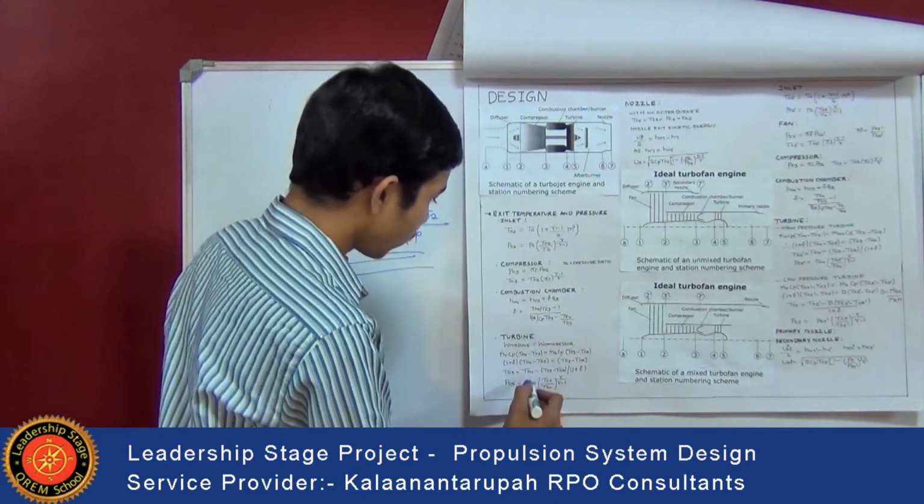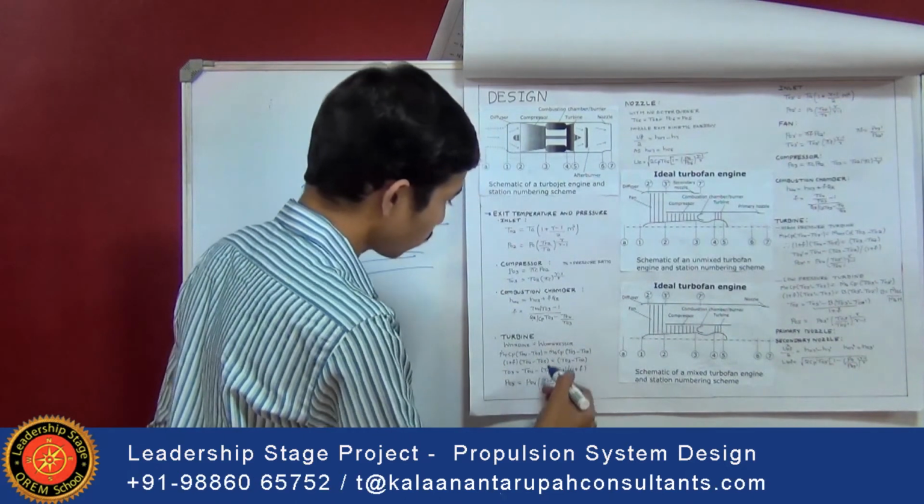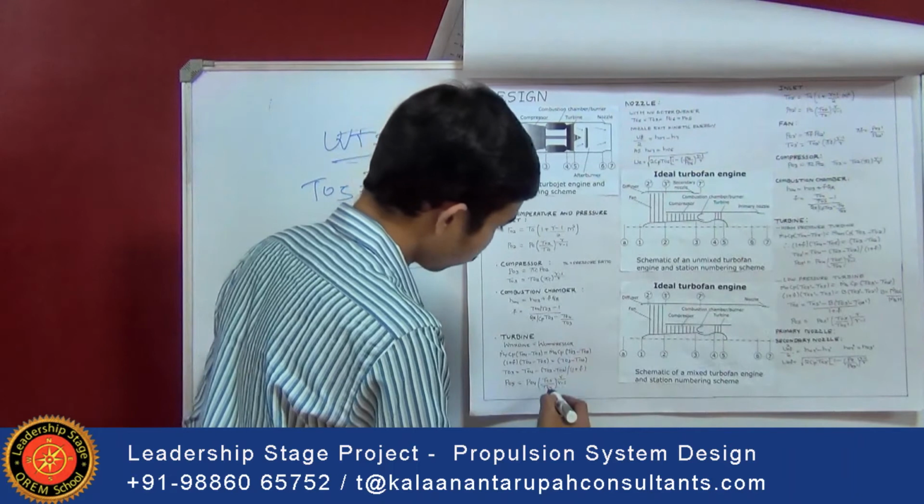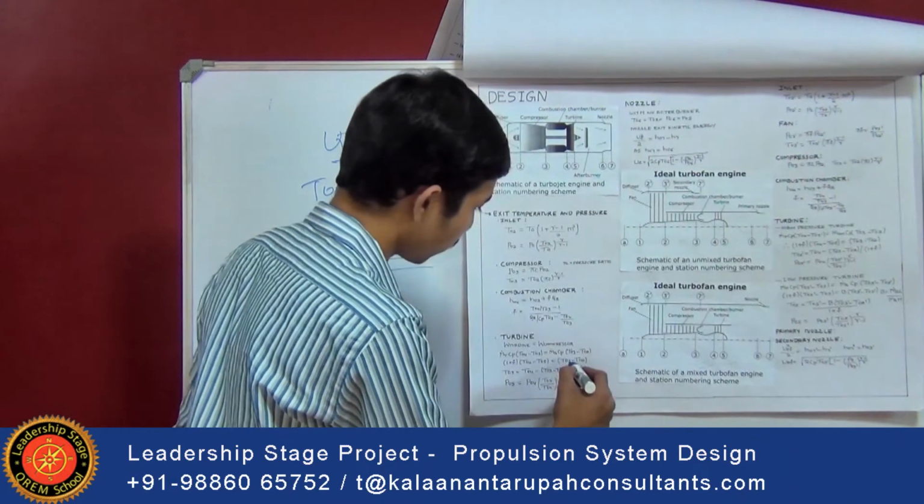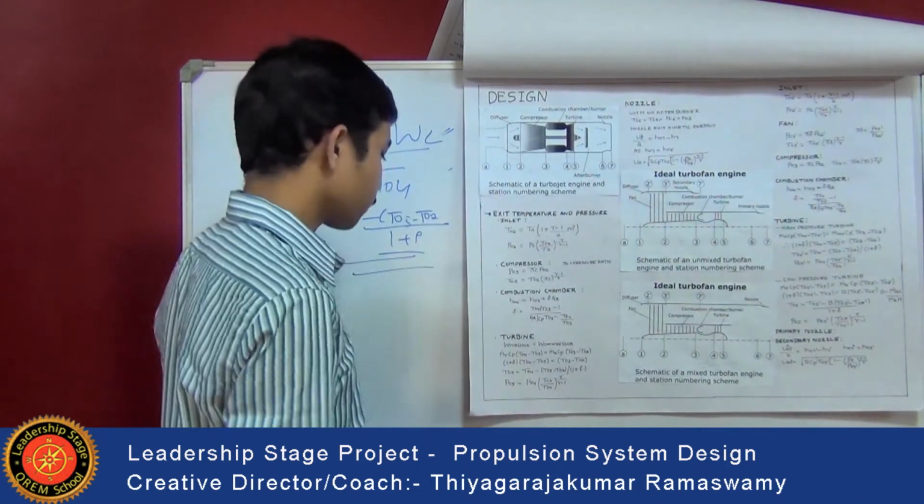Once T05 is calculated, then the pressure at that point can also be calculated using the formula P05 equals P04 into T05 divided by T04 to the power of gamma divided by gamma minus 1. So this is the actual procedure for the design.